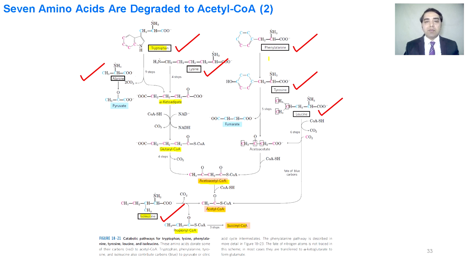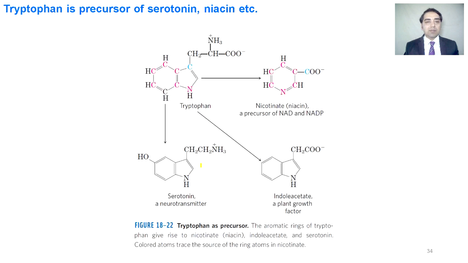On the right hand side, we can see that phenylalanine is converted into tyrosine. This tyrosine is converted into acetoacetate and into acetyl-CoA. Leucine, after 6 steps, is converted into acetyl-CoA. We can see lysine is also converted into alpha ketoadipate, then the rest of the reaction is followed in the same way. Tryptophan is a precursor of serotonin, niacin, etc.